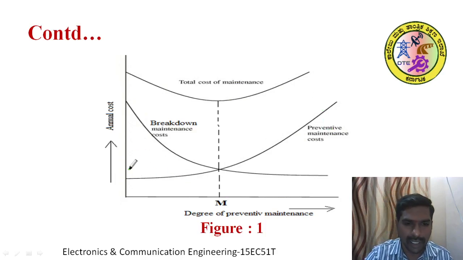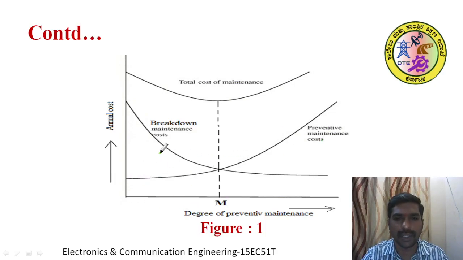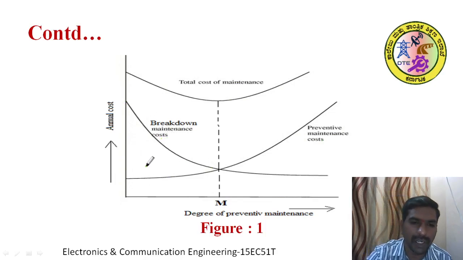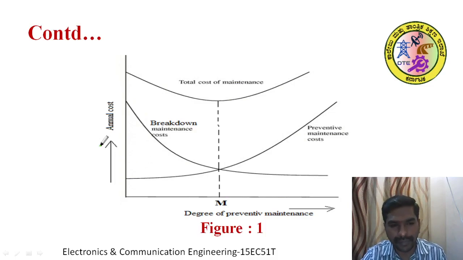See here in this portion, from 0 to m point, no prevention action is carried out in an industry. During that time there are maximum breakdowns, meaning equipment stops uninterrupted. Whenever the equipment fails, that is called a breakdown. During a breakdown the production activity is stopped.